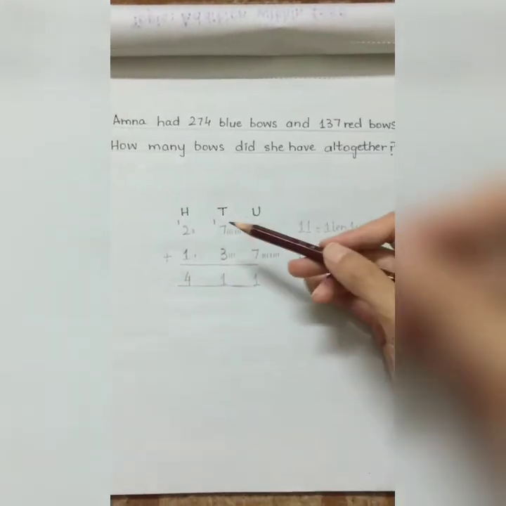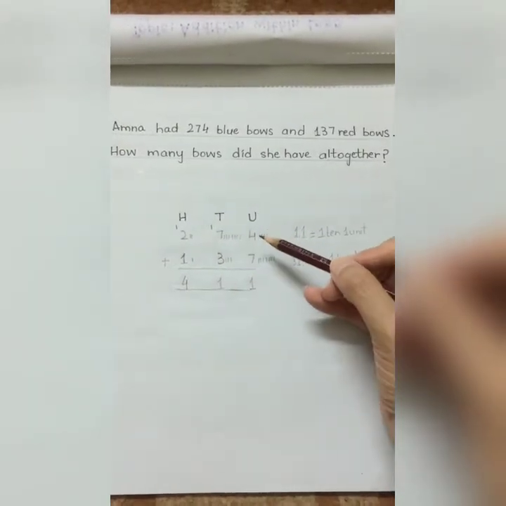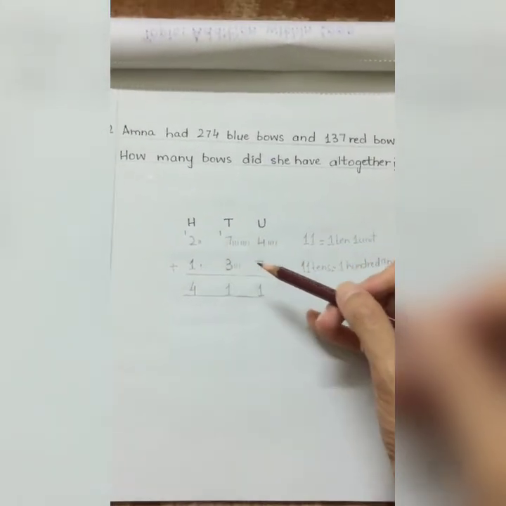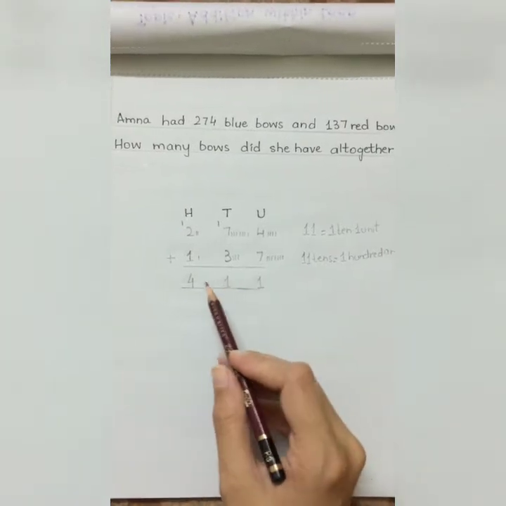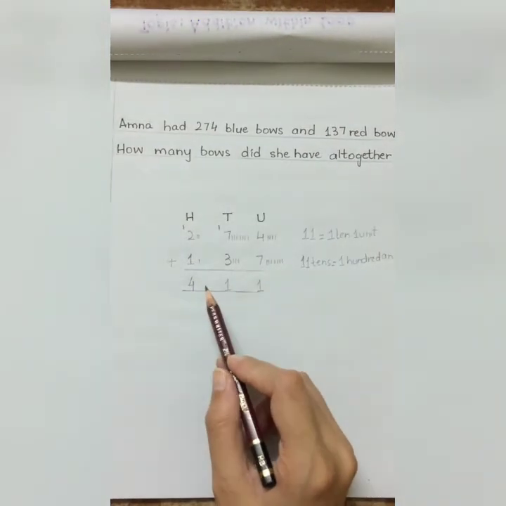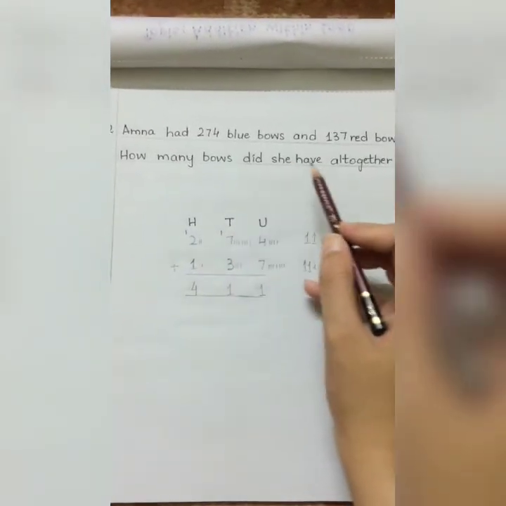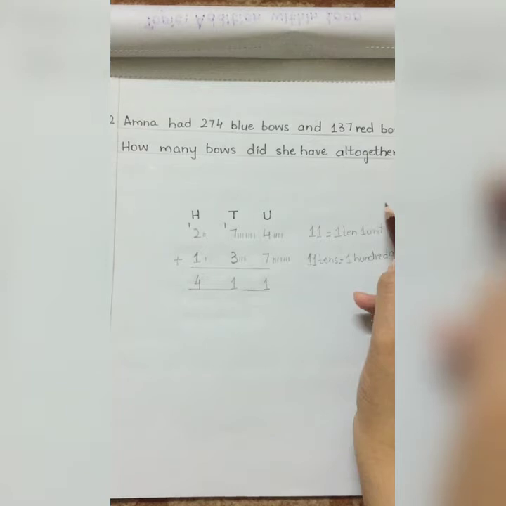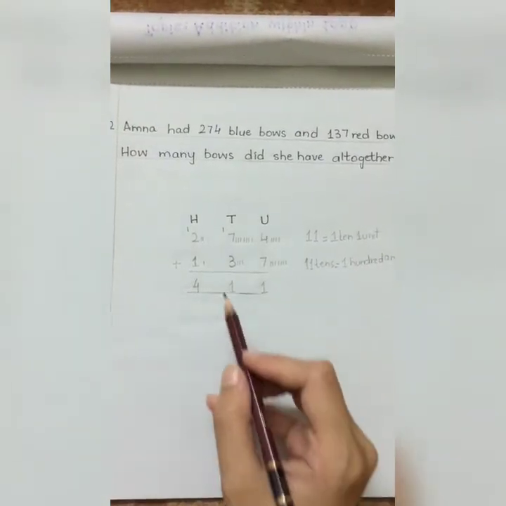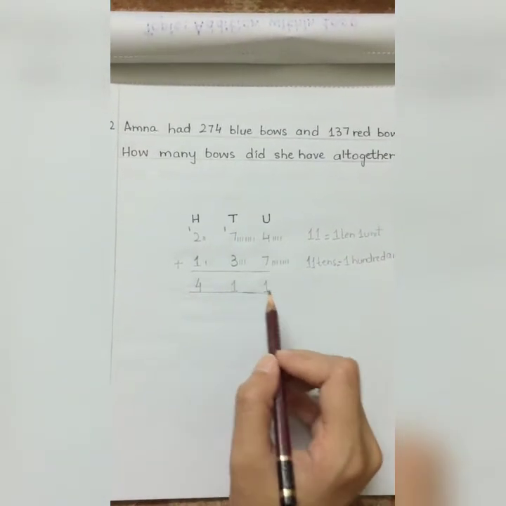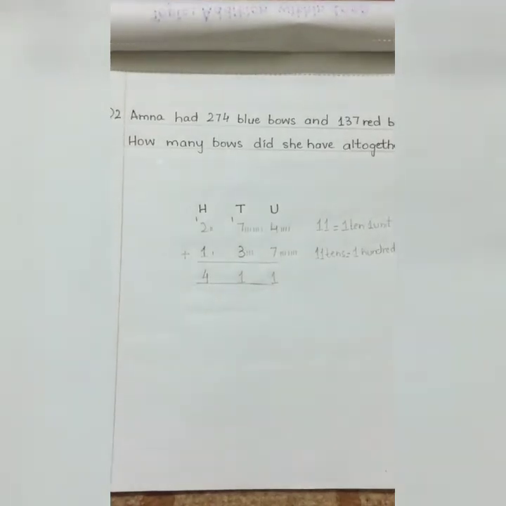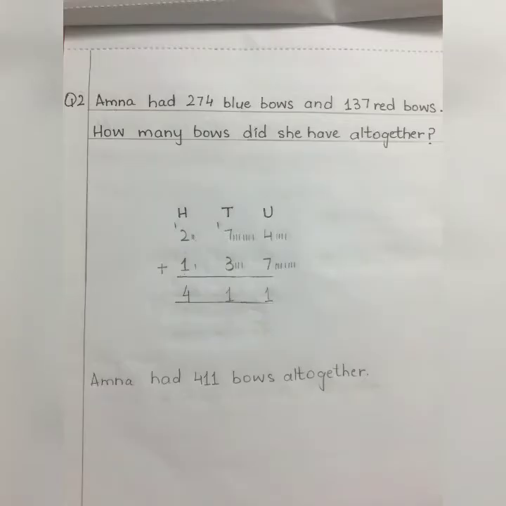So students, when we add 274 blue bows and 137 red bows, the bows that she had all together is 411 bows. So how many bows did she have all together? She had 411 bows. Now students, let's form the statement of this answer. The answer will be Amna had 411 bows all together.